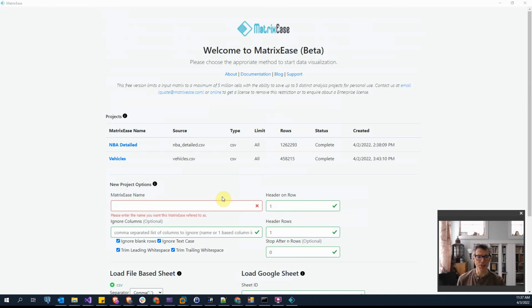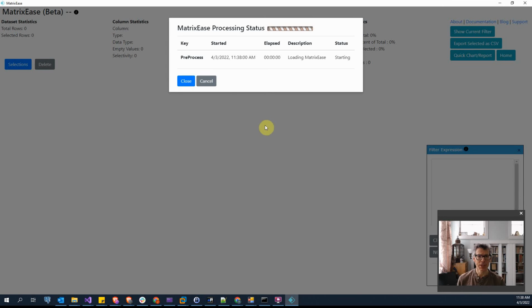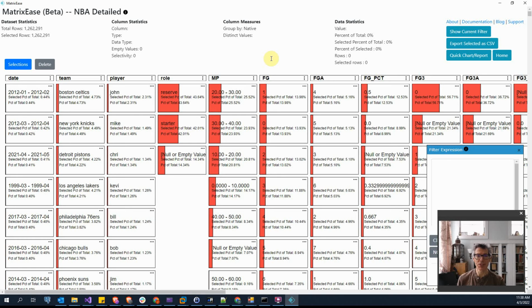I'll now load one of my existing projects. You're presented with a status that will show you where it is in the load process. Once the project is loaded, you'll get a header area that shows information about the project. It is context sensitive, so as you hover over columns, the column statistics and column measures will change. As you hover over nodes, the data statistics will change. Data statistics in total show the total rows and selected rows if you have a filter.